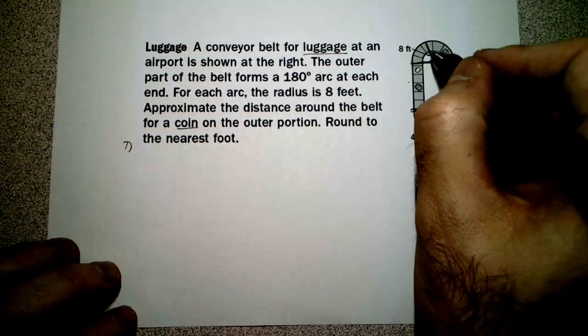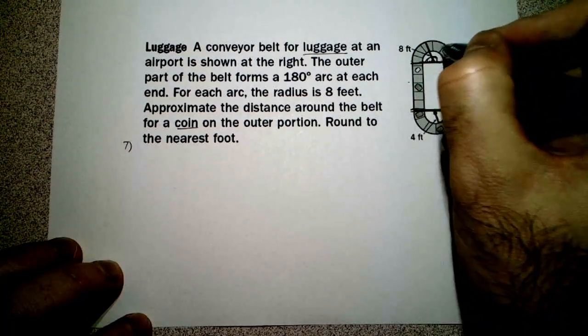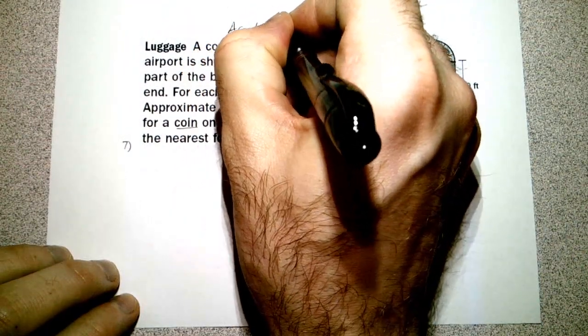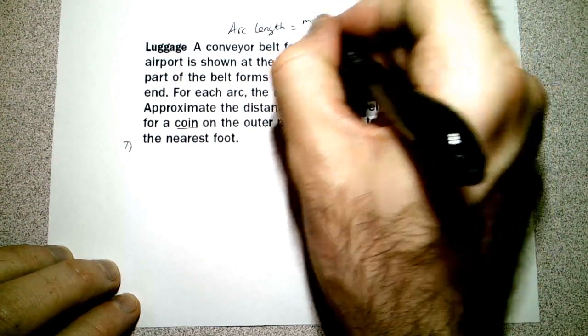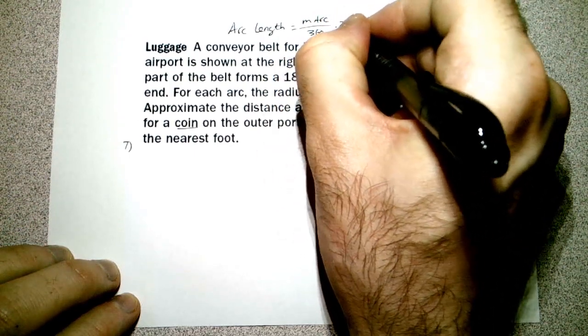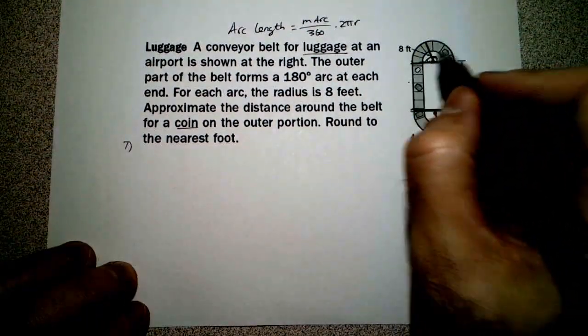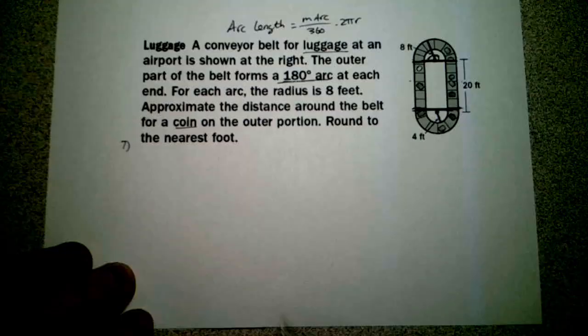So we have 8 feet here. We again need this outside. So what we need is this angle right here. We know the radius, and again, the arc length formula is the measure of the arc over 360 times the circumference, 2 pi r. In this case r is 8. So this piece right here is half a circle. It's going to be 180. It says it right here. It forms a 180-degree arc.